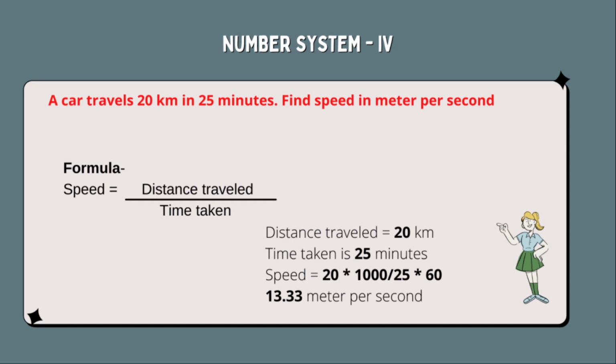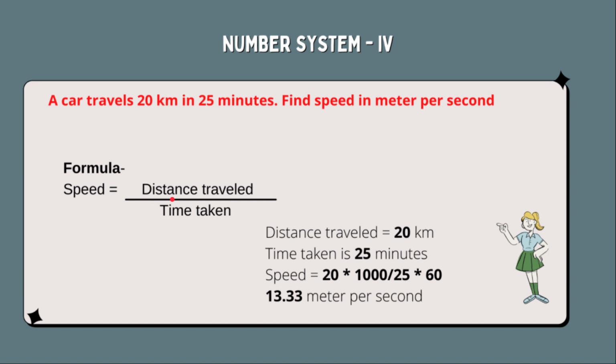To find the speed, distance is given in 20 kilometers, so simply multiply by 1000. It will give you meter. Time taken is 25 minutes, so multiply by 60 and it will give you second. So distance is 20 into 1000 will give you meter. Similarly, time taken is 25, so I have multiplied 25 into 60.